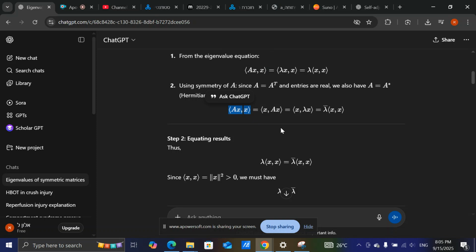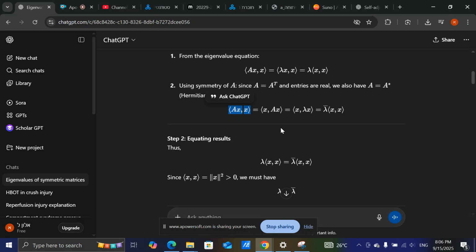Now, again because of the definition of eigenvalue and eigenvector, Ax equals lambda x, so we can say that it equals the inner product of x with lambda x. You can take the lambda out now because it's a scalar, but because we are taking the inner product in a complex space, when we take a scalar from the right side of the inner product, we need to take its complex conjugate.